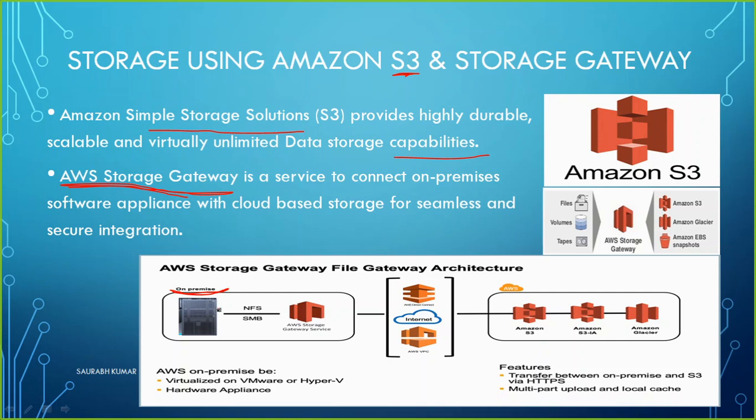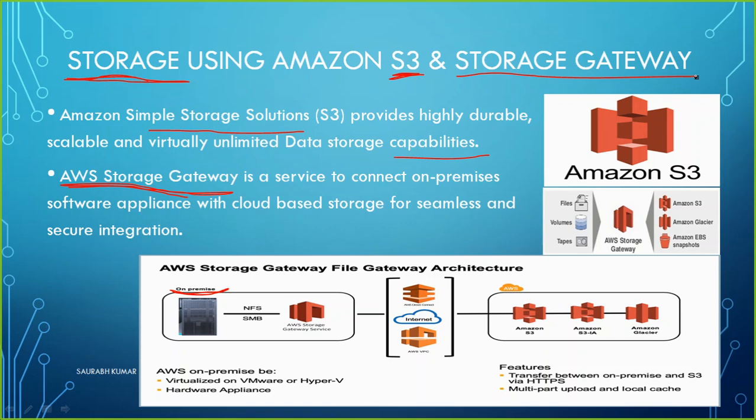It will be offering a local cache for your on-premises infrastructure. So here we get the storage service by using two things. You can just use S3, or if you want to have a secure communication, a separate connection and all kinds of things, then you can also go for a storage gateway.